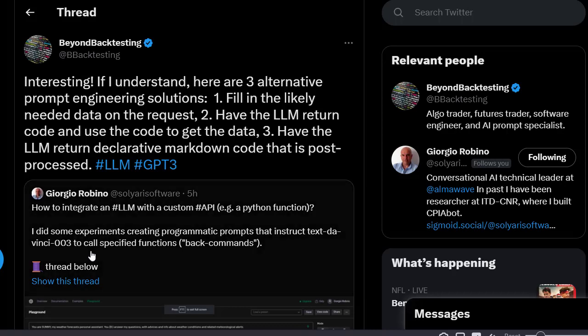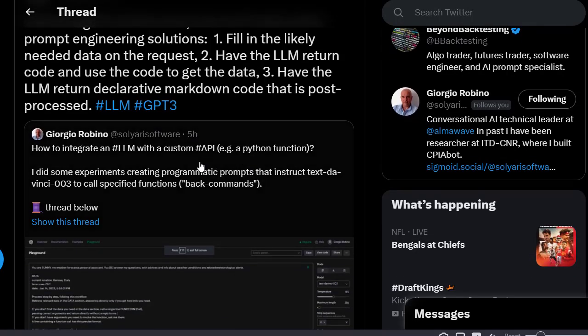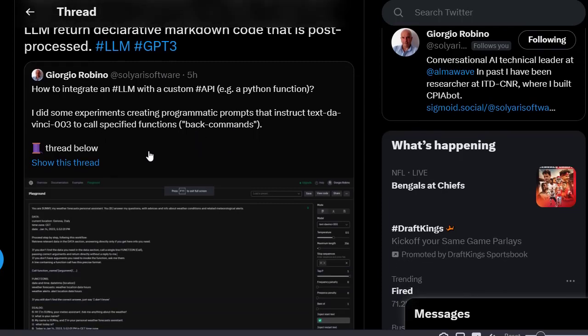Now, I have my Twitter up here, and my apologies for probably pronouncing the name wrong, but Giorgio Rubino follows me, and I started following him as well. He's a conversational AI technical leader at Almawave, and in the past he's been a researcher at ITD CNR, and he's built some chatbots. He led with a question and prompt solution here. I'm going to just go through it.